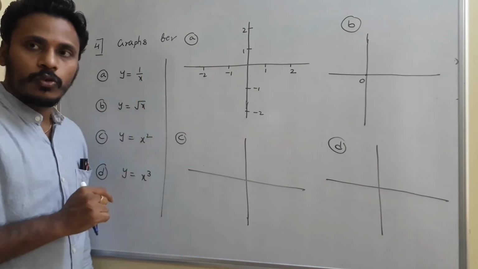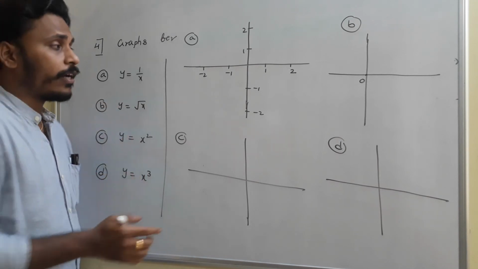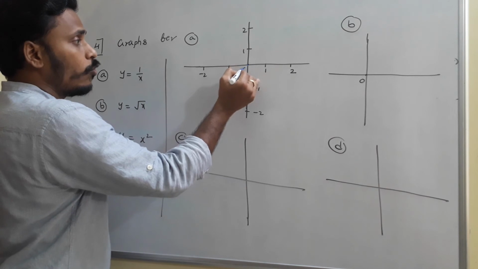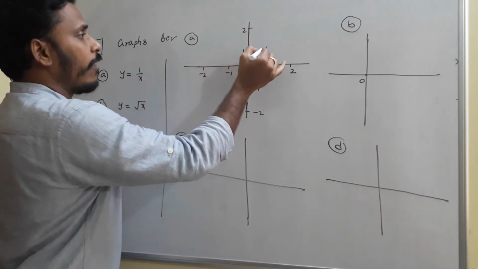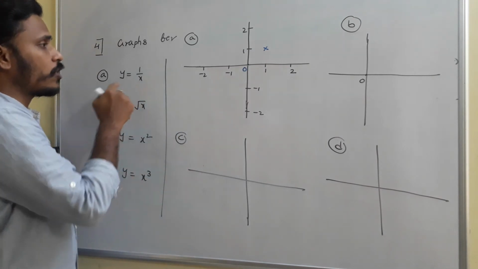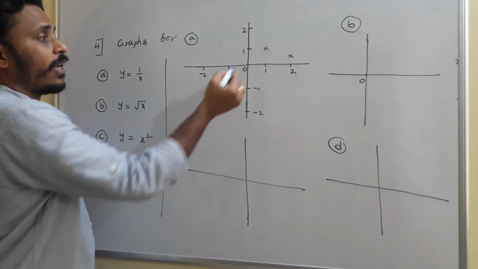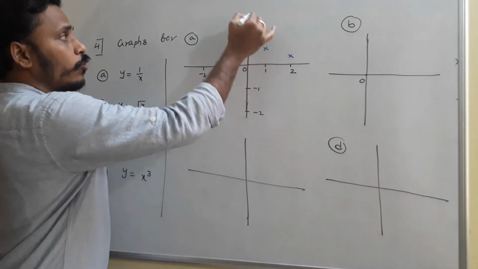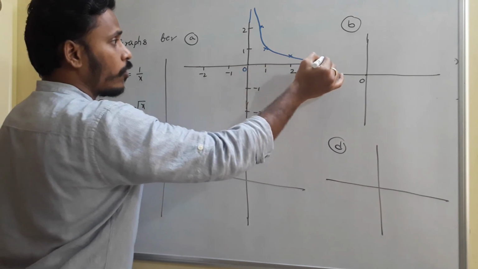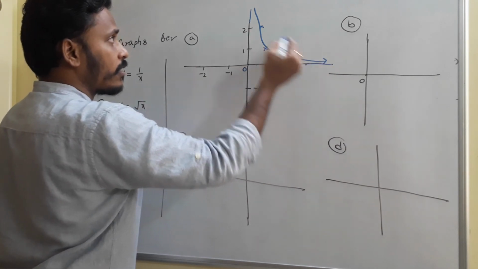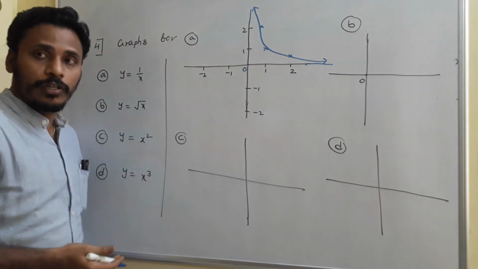If you take x is equal to 0, 1 by 0, infinity, won't exist, right? That's why at x is equal to 0, you can't find the position of the graph. But at x is equal to 1, the value is 1 by 1. At x is equal to 2, it is 1 by 2, which is less than that. But at x is equal to 1 by 2, the value will be 2. So if you sketch, the graph goes on like that. In this way, it never touches the x-axis. In this way, it never touches the y-axis. This is in the positive region.